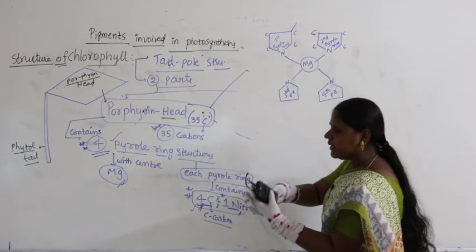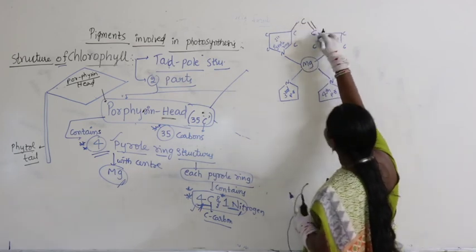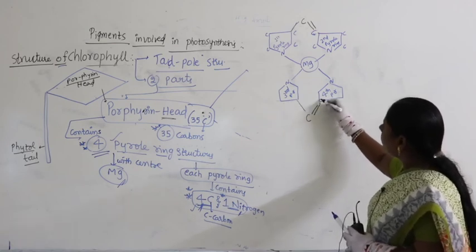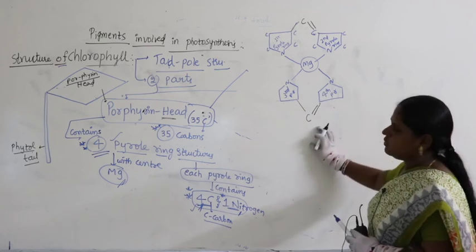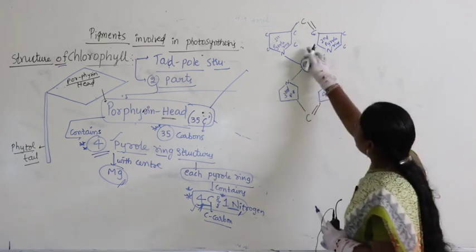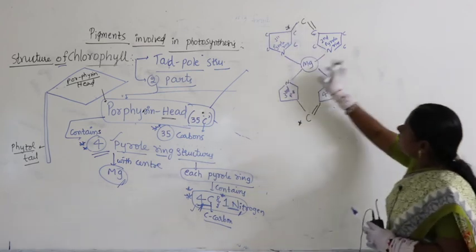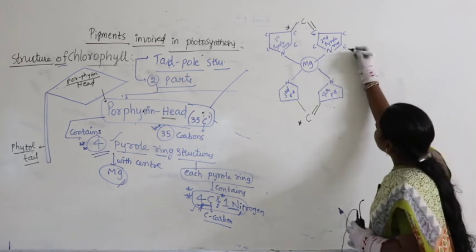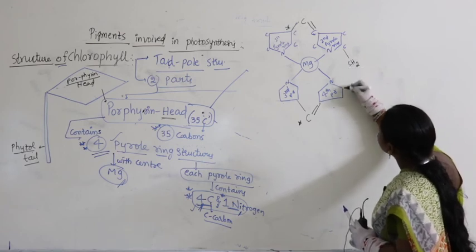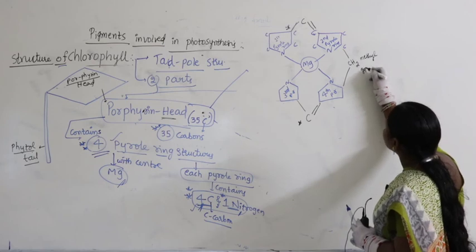So, alternatively in this structure, the carbon will be having a double bond with the O, and here also down you can see a double bond with O will be there. These two are having C double bond O, and the remaining 2, this is C double bond O, C double bond O, very important. But on the other side alternatively, you can see these two are connected with a methyl group.